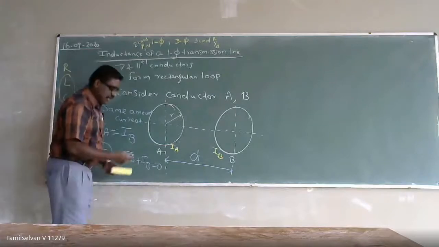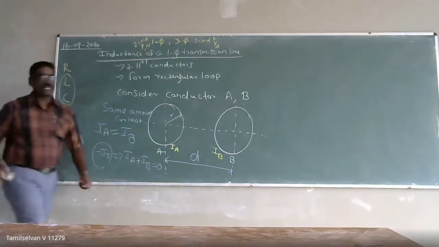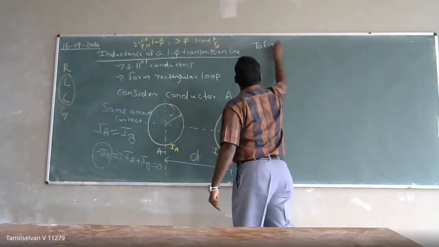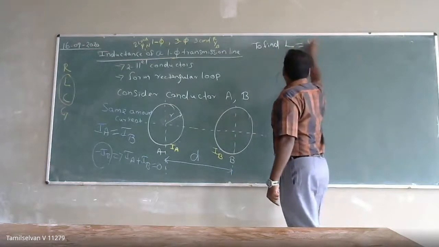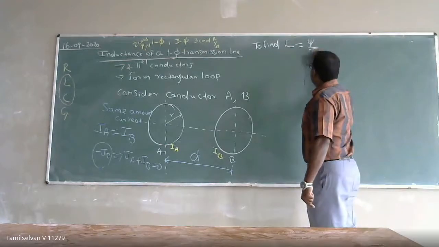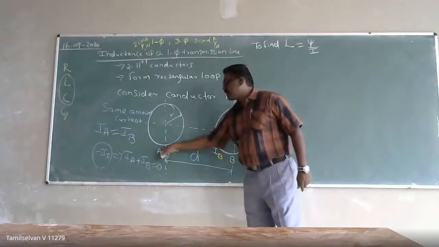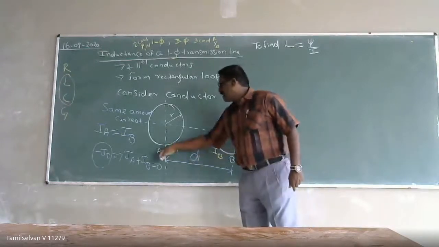So now we are going to calculate our inductance. I am going to find out the inductance of this single phase transmission line. Inductance L will be nothing but flux linkage per unit ampere of current. If I am able to calculate the flux for one conductor, it is going to be the same for the other conductor also.